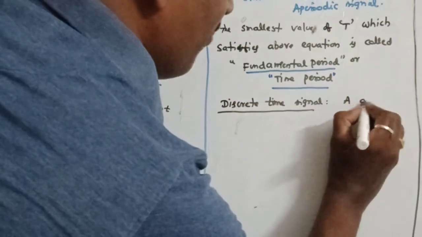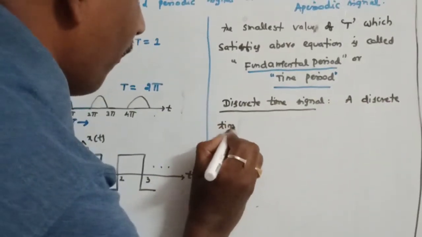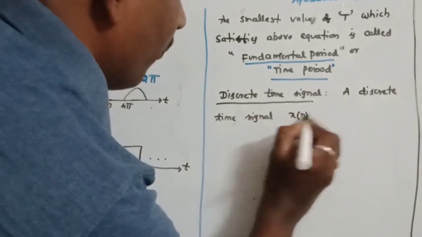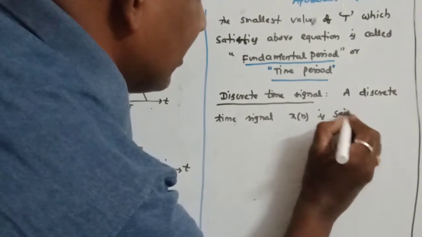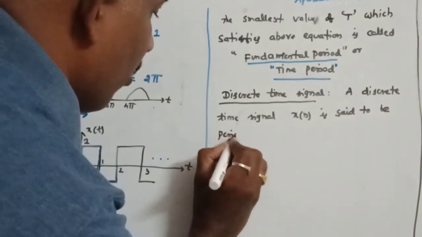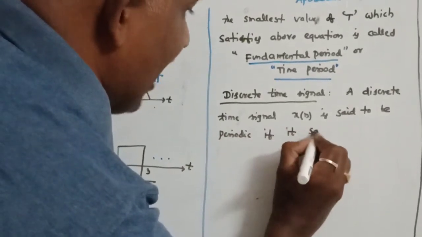A discrete time signal x of n is said to be periodic if it satisfies the same definition.